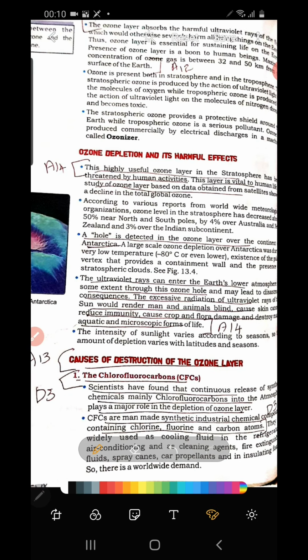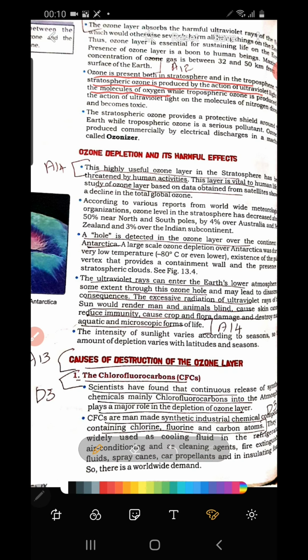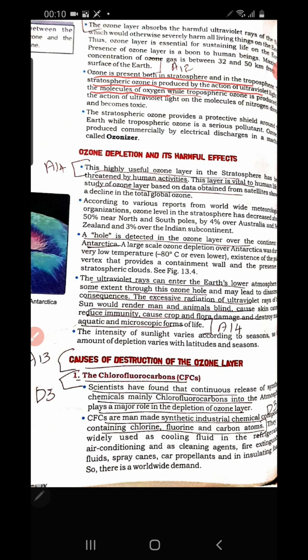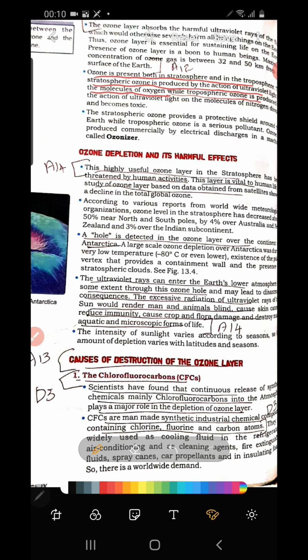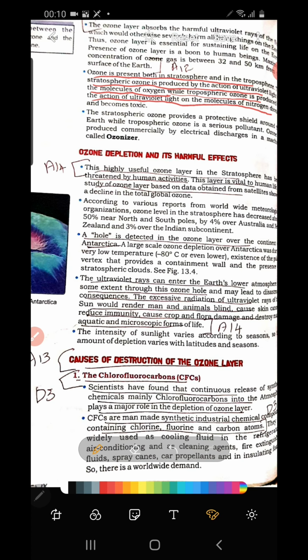Ozone is present in both the stratosphere and troposphere. Stratospheric ozone is produced by the action of ultraviolet rays on the molecules of oxygen, while tropospheric ozone is produced by the action of ultraviolet light on the molecules of nitrogen oxide. Is it clear? So it is toxic. So you understood the difference between the ozone found in the stratosphere and troposphere.